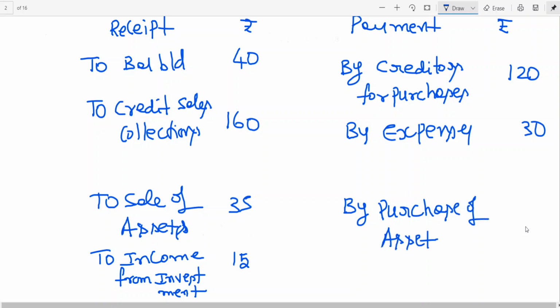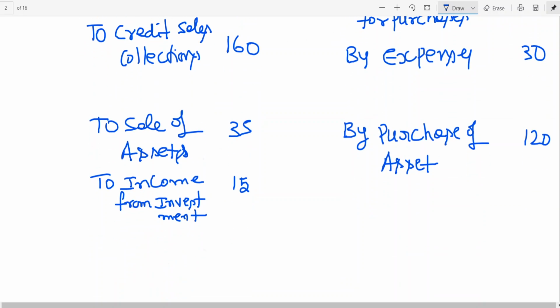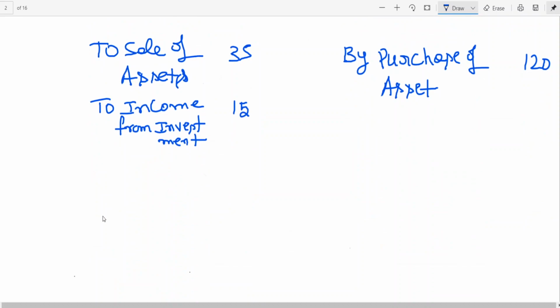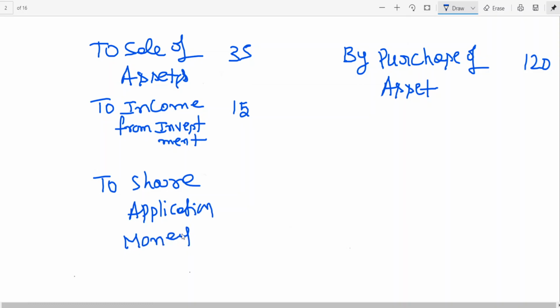Then let me take purchase of assets, say 120. Then you issued shares, so to share application money received during the year, say 40. To debentures, you issued debentures during the year, say 20.